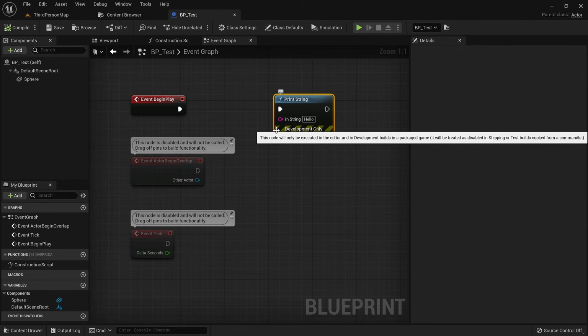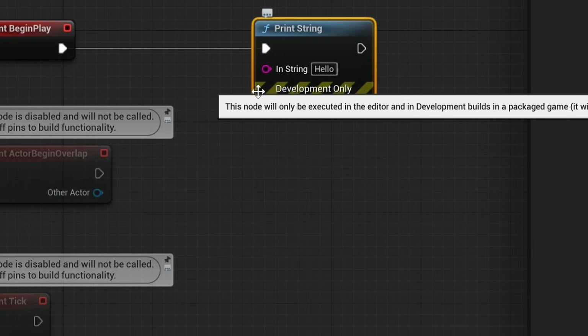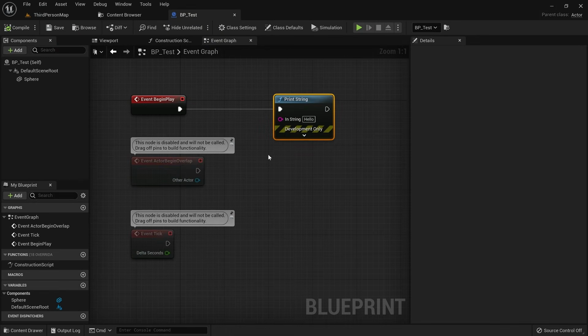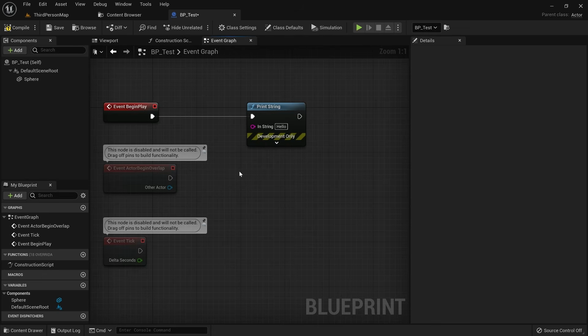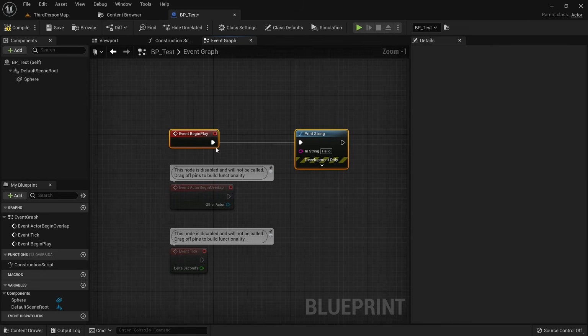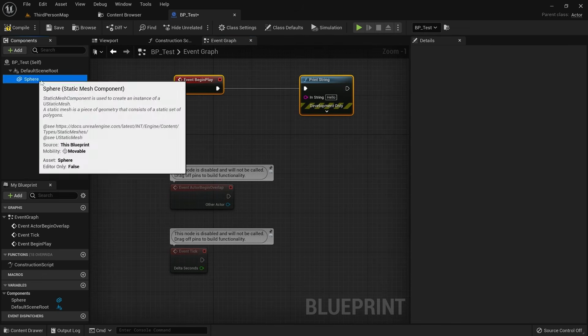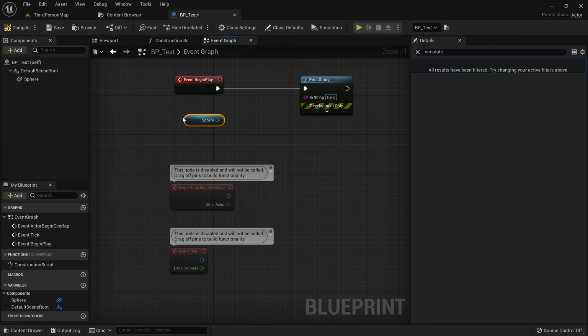As you can see, the print string node is marked as development only. So you might ask what the purpose of logging text is. Well, we can't just log text that we write ourselves, but we can use this for debugging by printing out properties of certain components, for example. We can grab a reference to our sphere onto the event graph and then pull the get world scale node from it.